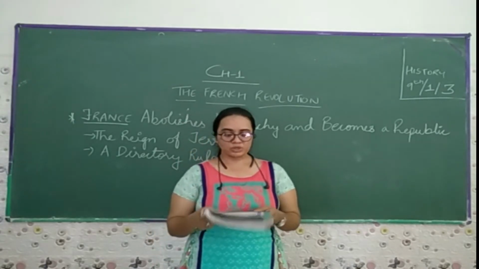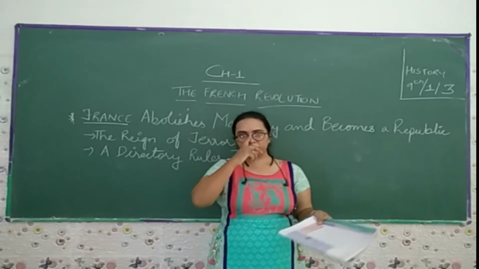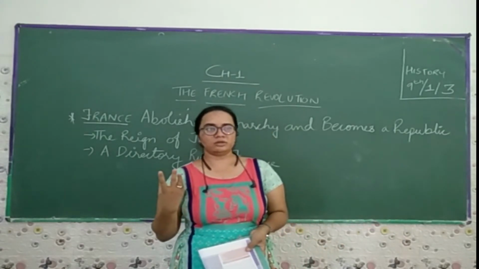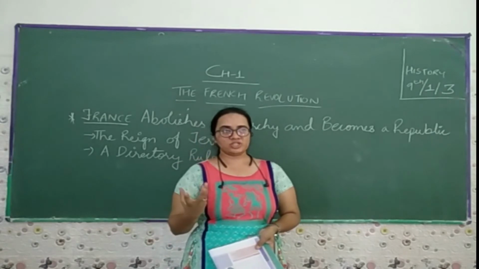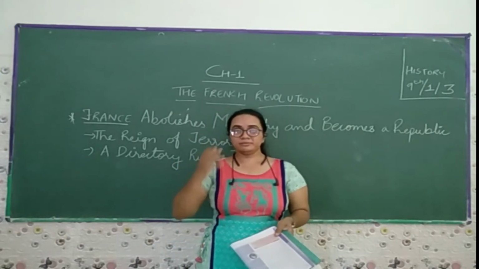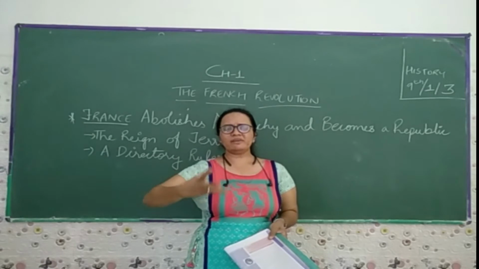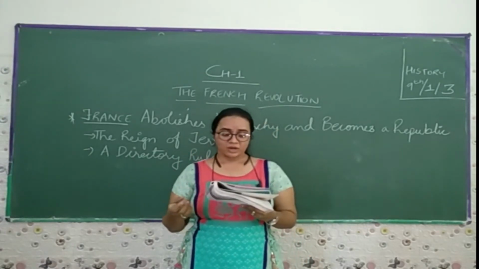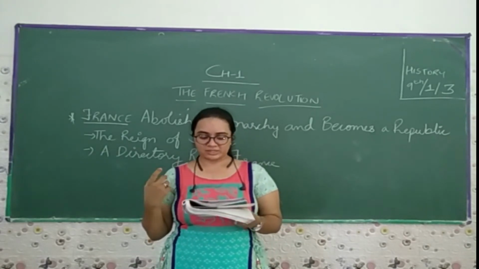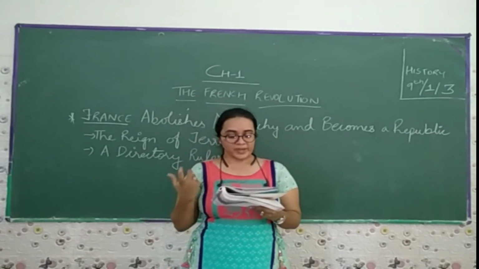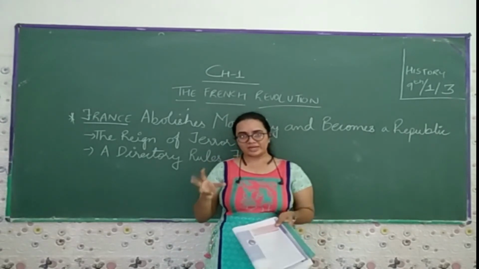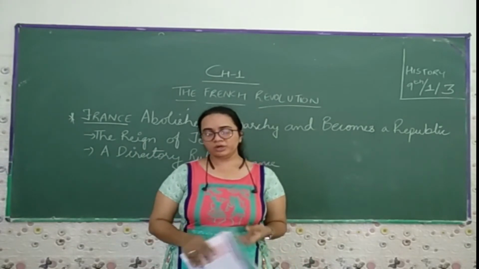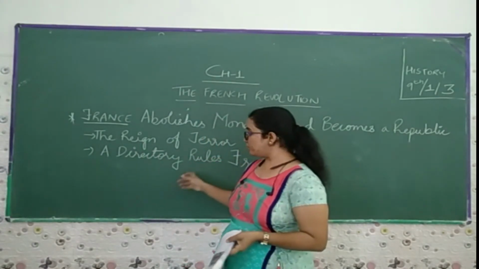So these are the things which show how remarkable the changes were in one year. Peasants had to sell their grains in the market at a price set by the government. People were given the right to speech and address. All men and women were called citoyen and citoyenne, meaning citizen, and were equal in front of the law. Then we come to the direct rule of France.